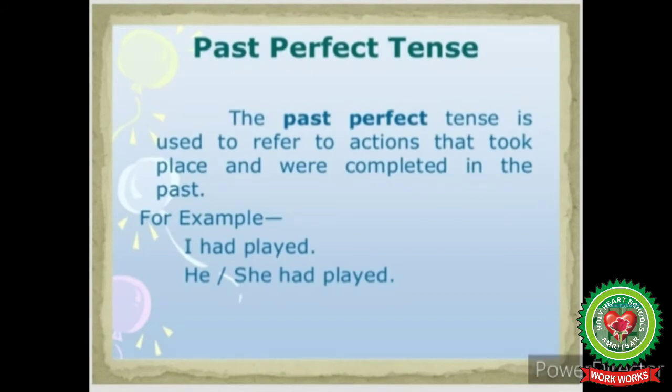Past perfect tense is used to refer to actions that took place and were completed in the past. For example, I had played. Now in this sentence, the action took place and was completed in the past, that I had already played. The action is finished in the past, so it is past perfect tense. Secondly, he had played. Similarly, in this sentence also, the action took place and completed in the past, so it is past perfect tense.